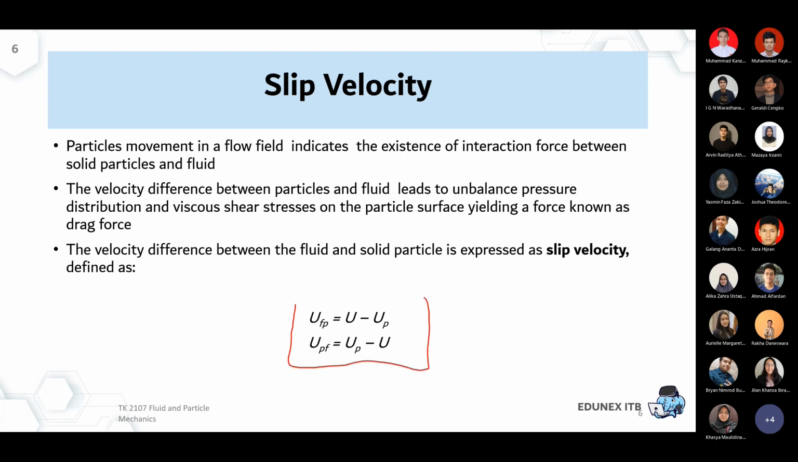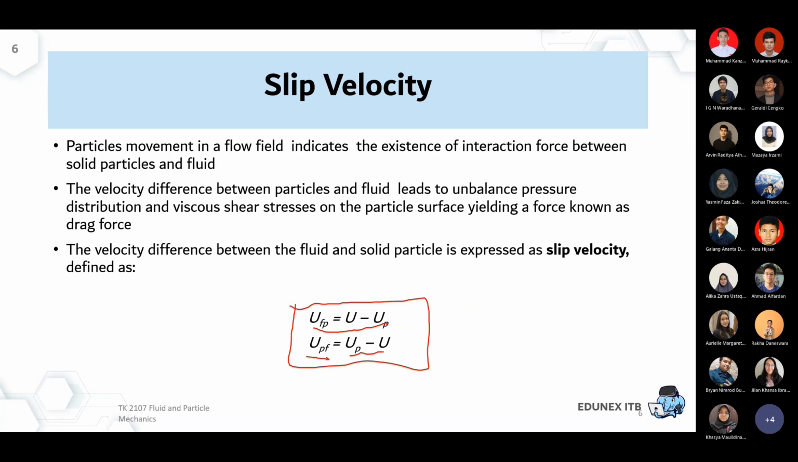If the fluid velocity is bigger than the particle velocity, you can define the slip velocity as U_FP, U fluid relative to particle. That means the formula becomes velocity of the fluid minus the velocity of the particle. In contrast, if you have a system where the particle velocity is higher than the fluid velocity, then it becomes U_PF, or U particle relative to fluid. So the formula becomes U_P minus U_F. Okay, so that's the velocity.